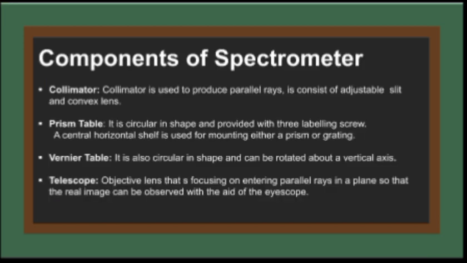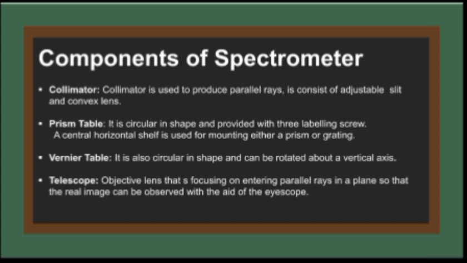Going with the discussion on the components of the spectrometer, we have the collimator, the first component. The collimator is generally used to produce parallel rays. When light passes through it, it converts the light into a parallel beam. Then we have the prism table. It is usually circular in shape, on which the parallel rays pass through and are diffracted. Then we have the vernier table. It has two vernier calipers.